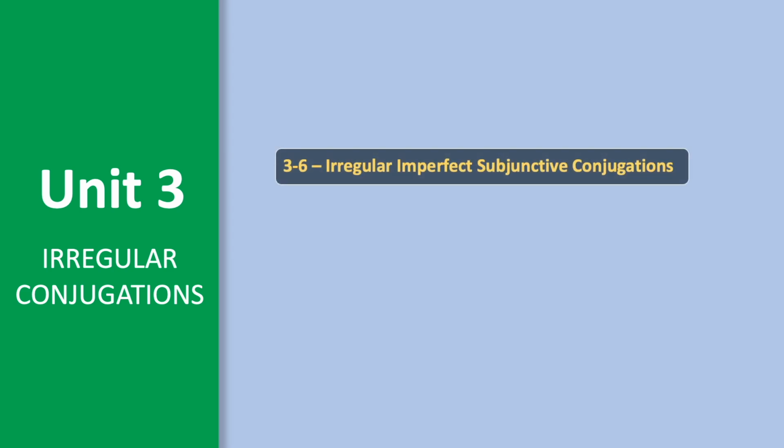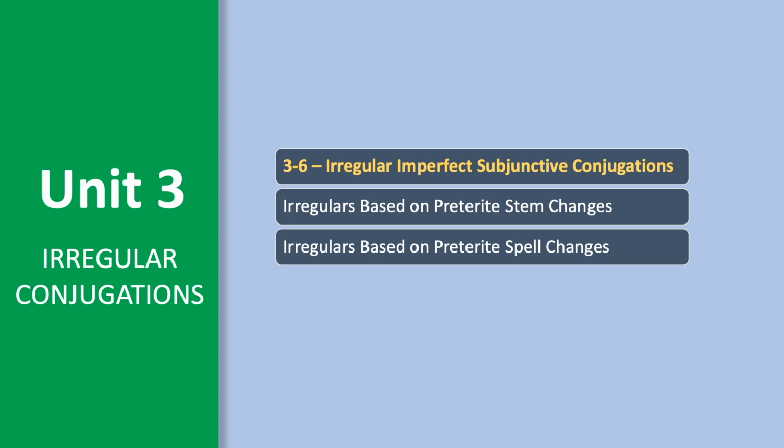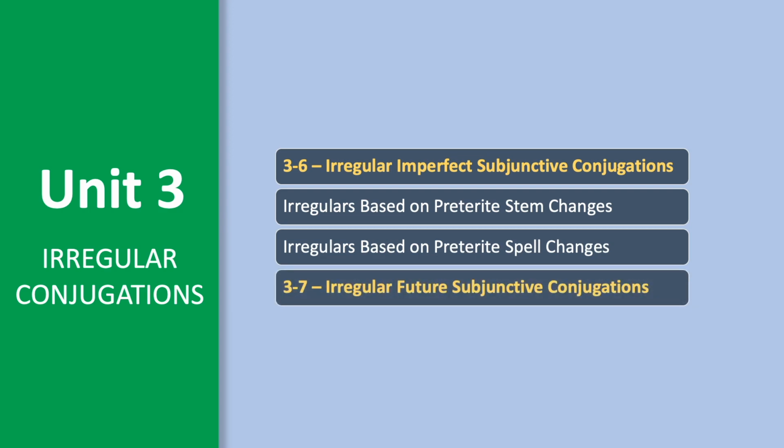Irregular verbs under the imperfect subjunctive include those that are based on preterite stem changes and those that are based on preterite spell changes. The future subjunctive stem is identical to the imperfect subjunctive stem, so any verb that is irregular under the imperfect subjunctive is also irregular under the future subjunctive.